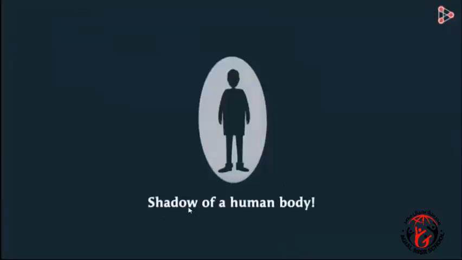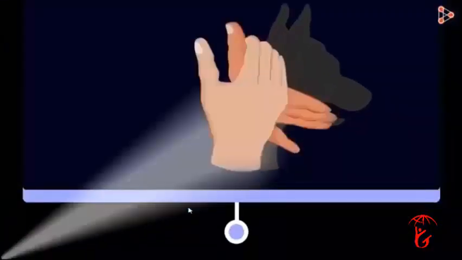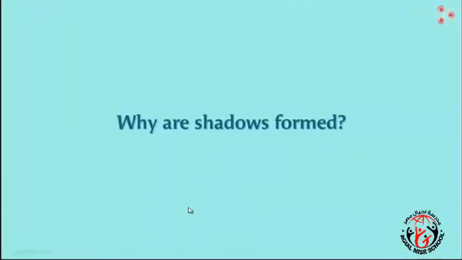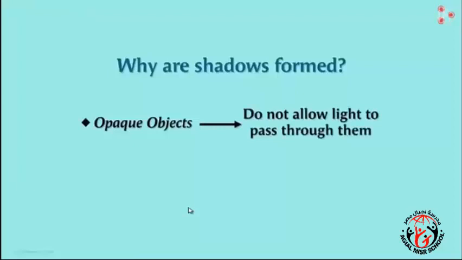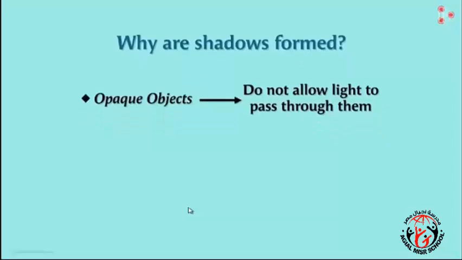But sometimes they can also be misleading. For instance, can you name the body of which this is a shadow? You'd probably say it's that of a dog, but it's just our human hands playing the trick. Has it ever occurred to you why shadows are formed? We know one of the reasons. Opaque bodies do not allow light to pass through them. Yes, that's one of the main reasons why shadows are formed. Another important reason is that light travels in a straight line.